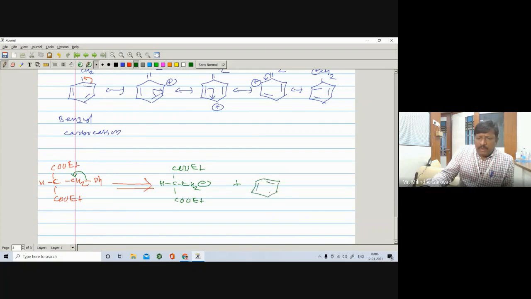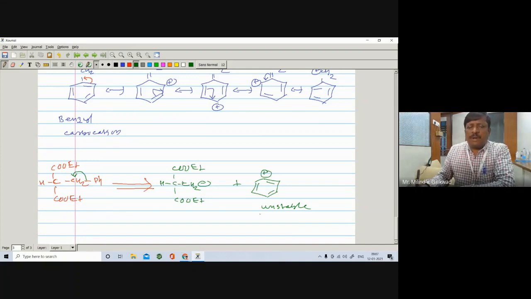There is a pi bond and pi bond, and C becomes positive. This carbocation is not stable. This carbocation is very highly unstable. So we cannot get such a carbocation. That's why such a disconnection is not possible.